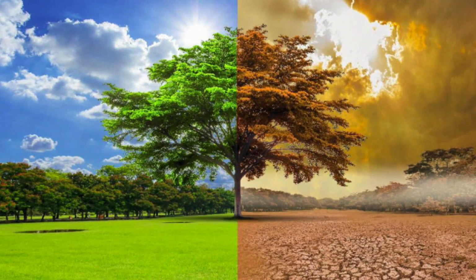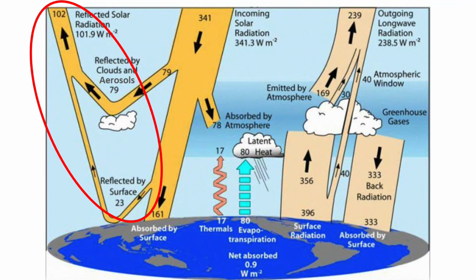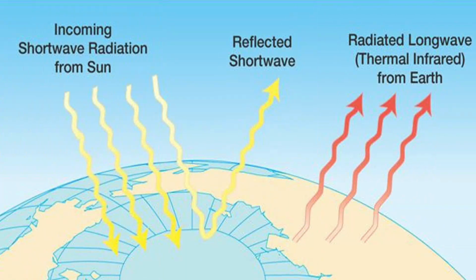Let's get on to how all of this relates to our climate. The albedo effect plays a large role in determining the temperature on Earth. This is because of its influence in global energy flows, which is highlighted by the red ring on the diagram. It shows 102 out of the total incoming 341 watts per meter squared being reflected rather than absorbed. This is significant because the reflected radiation remains as shortwave radiation, so it won't interact with the greenhouse gases as their absorption spectra are in the long-wave radiation range. The radiation therefore goes straight back out to space and doesn't get involved with the greenhouse effect.